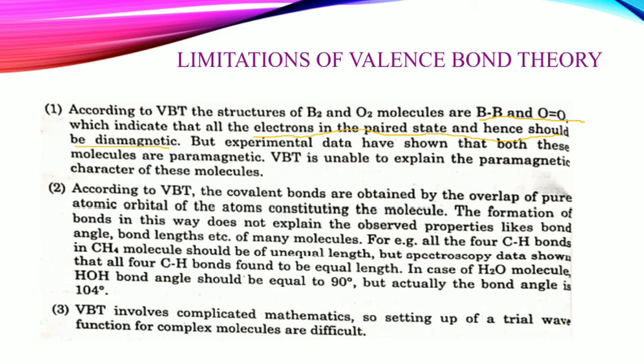So, according to valence bond theory, right? B2 and O2 molecules have paired electrons, theoretically. Since they have paired electrons, their nature is diamagnetic. But experimental data have shown that both these molecules are paramagnetic, right? VBT is unable to explain the paramagnetic character of these molecules. That is, valence bond theory cannot explain paramagnetic character.